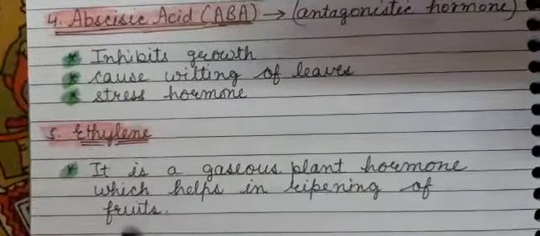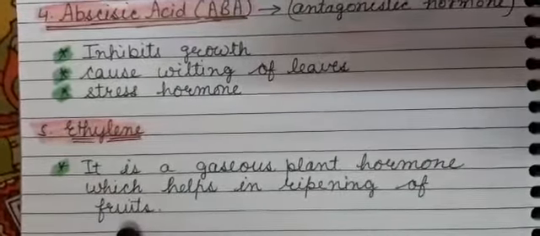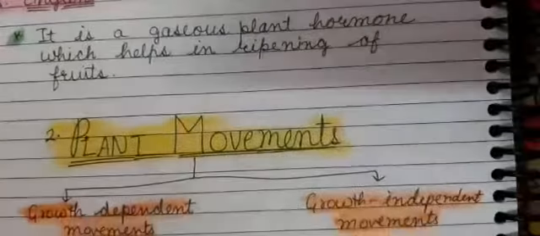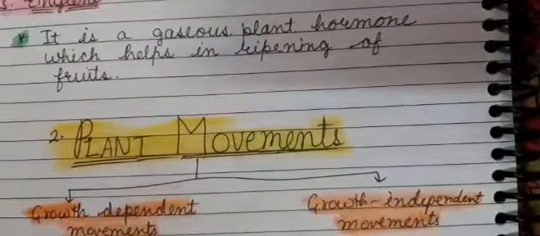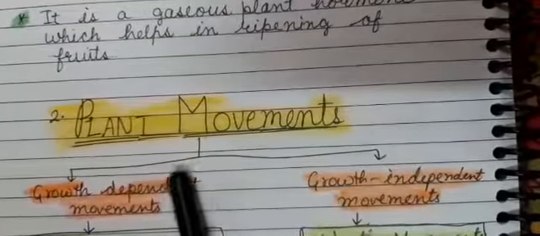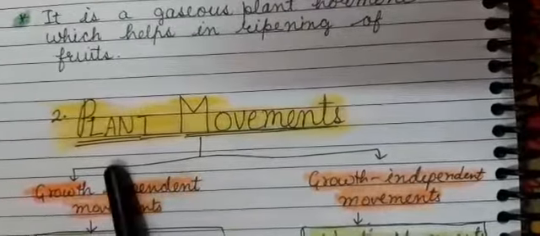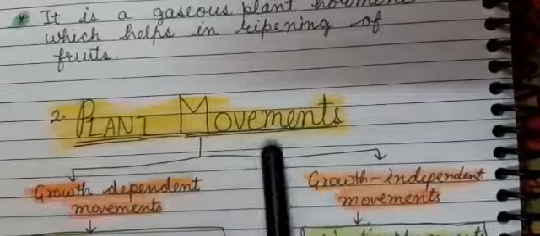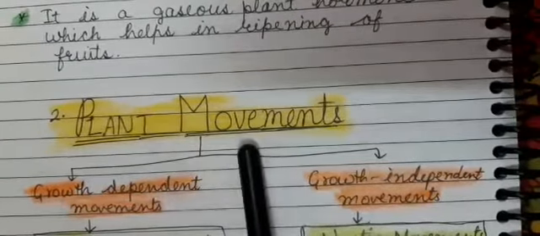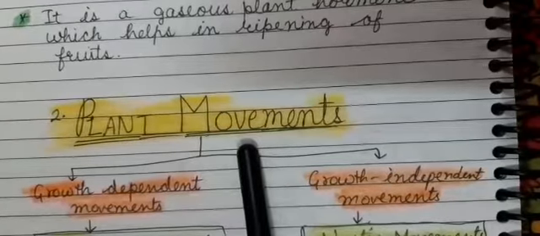Now this topic, phytohormones, is complete here, and our next and last topic is plant movements. Students, plants don't have any kind of central nervous system, which we studied in animals. So their movements are quite slow.